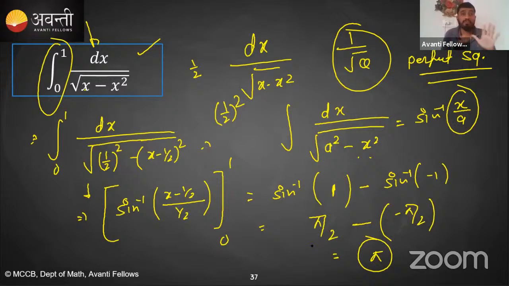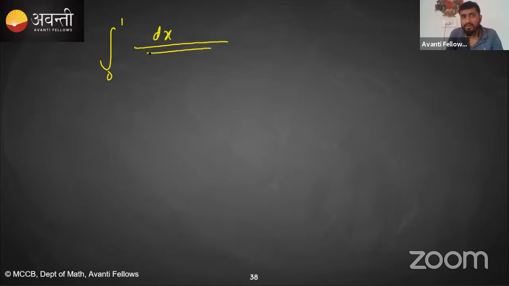Now I'll give you a small formula. In the exam you don't have to perform all these calculations. First of all, you have to look at which method we will be using. This is 1 upon root quadratic, so you have to use the perfect square method. Now let me take this one again: integral from 0 to 1 of dx upon root of x minus x square.